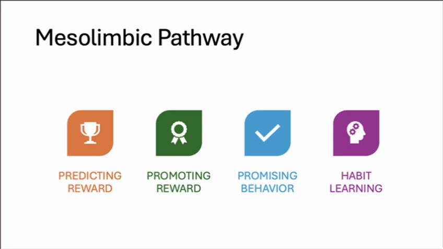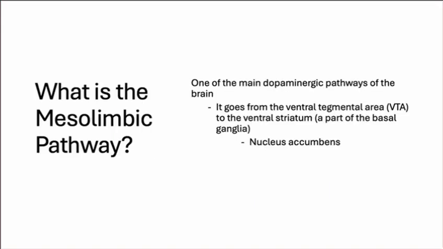The other pathway of the basal ganglia is the mesolimbic pathway, and this pathway is involved in predicting reward, promoting reward, promising behavior, and habit learning. What is the mesolimbic pathway? It is one of the main dopaminergic pathways of the brain, and it goes from the ventral tegmental area, VTA, to the ventral striatum, the part of the basal ganglia, and more specifically the nucleus accumbens.